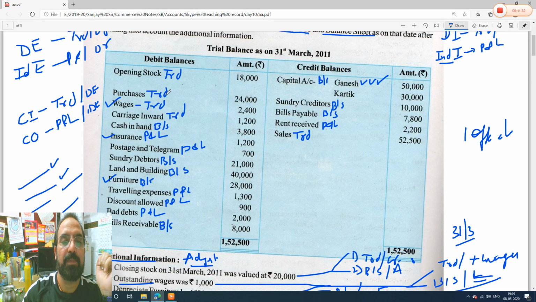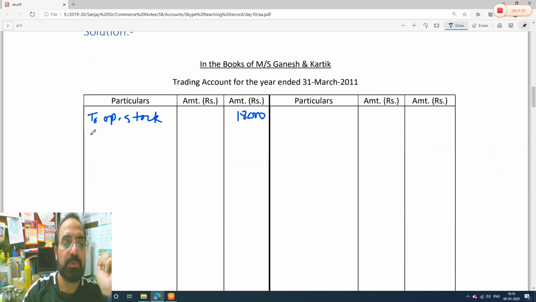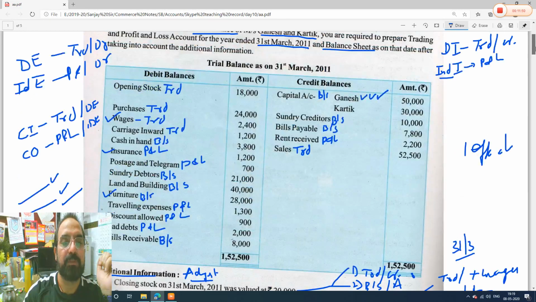Purchase, there is no tick mark, so it will go to the outer column, 24,000 rupees. So, to purchase 24,000 rupees. Let's see the next item.